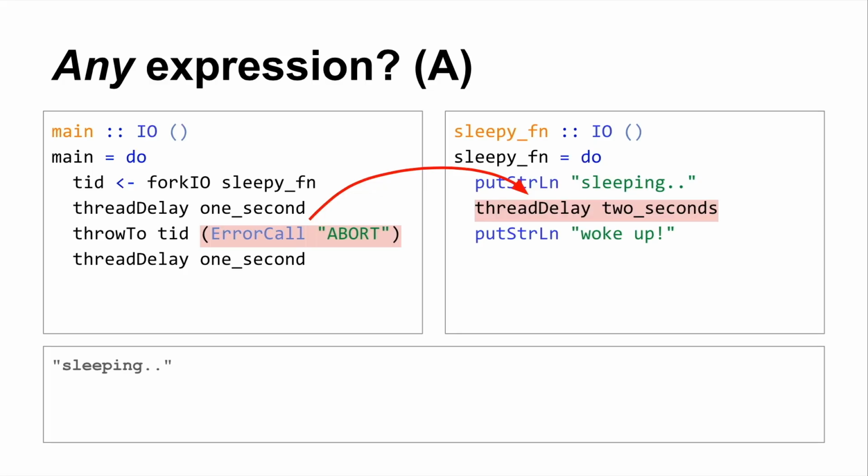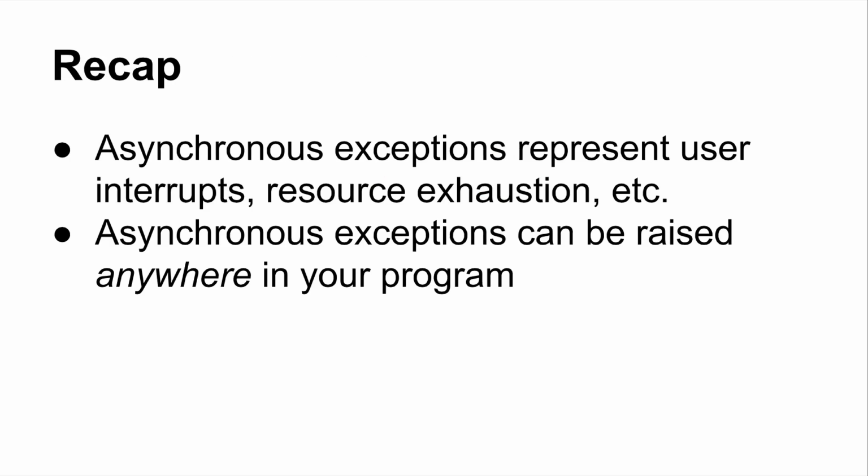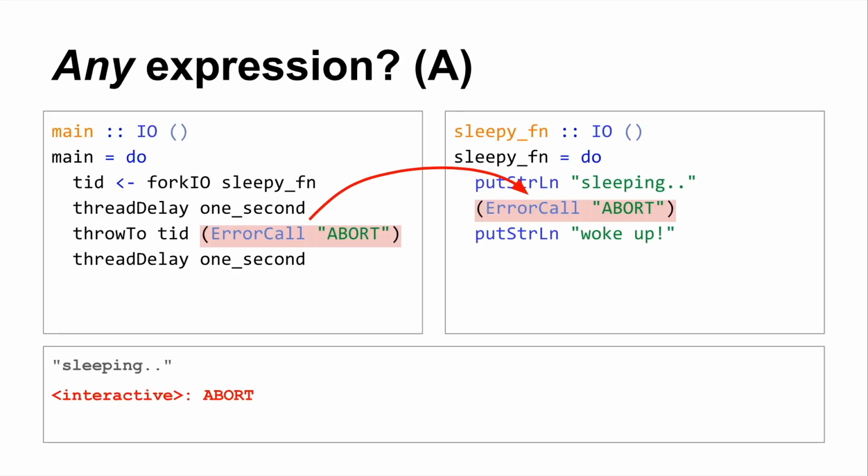So threadDelay 2 seconds is actually, for the purposes of our program, the expression that's being evaluated when this asynchronous exception is thrown to this forked thread. So we can just do in our heads, we can replace that expression that was being evaluated with the exception thrown from this other thread, and we never actually make it to the woke up. So my point I was trying to drive home here is that threadDelay says nothing about exceptions. Evaluating any one of those expressions could result in an asynchronous exception. Blowing the stack, someone kills the thread, et cetera, et cetera.